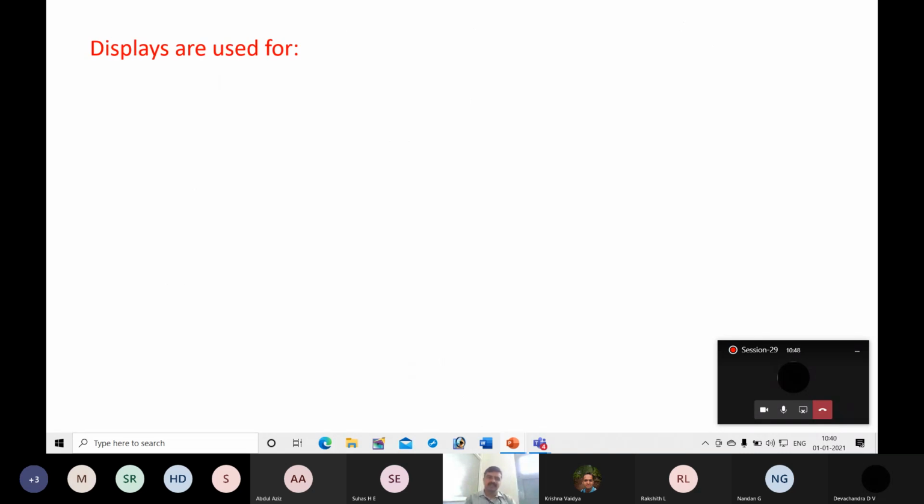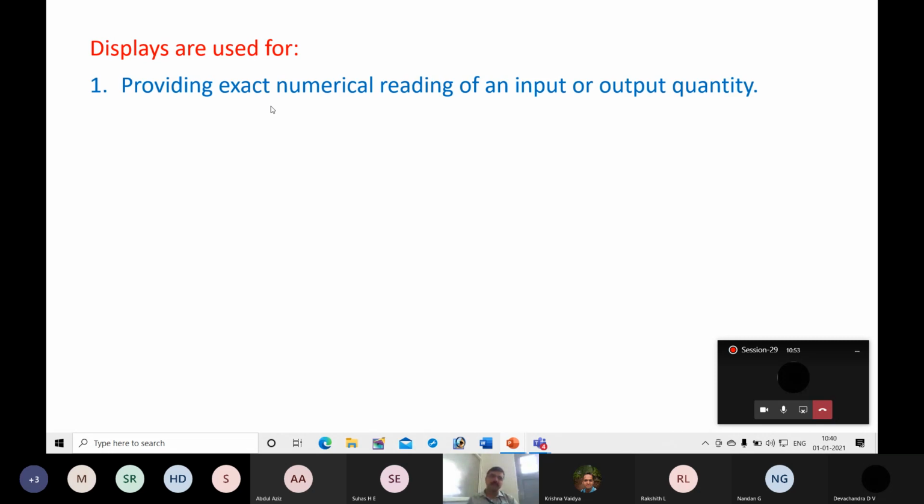Next, displays are used for different purposes. One purpose is providing exact numerical reading of an input or output quantity. Suppose in the heat transfer lab or in the engines lab, you have seen that if you want to input a particular power, or a particular temperature, you will look into displays.